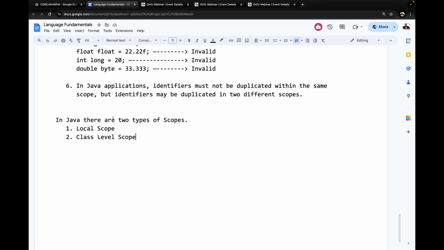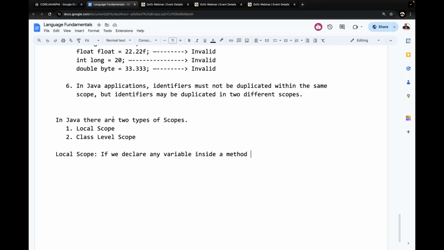What is local scope and what is class level scope? Understand it. If we declare any variable inside a method, please remember the class is available, and inside the class the method is available.